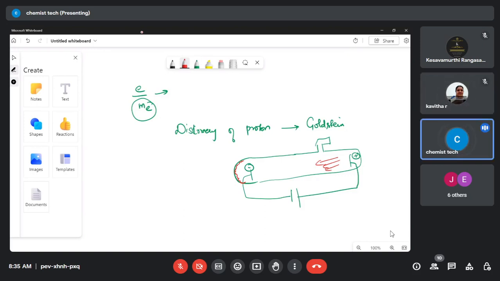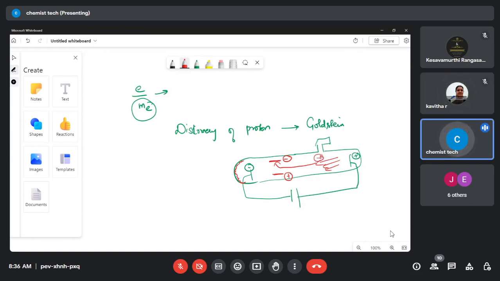Very good. So we will be placing two electrodes, one a negative electrode and the other a positive electrode. The rays are coming from the anode and are attracted towards the negative region, which means the ray must be a positively charged particle. Am I right? Yes, ma'am.